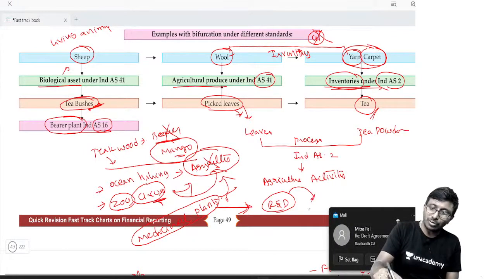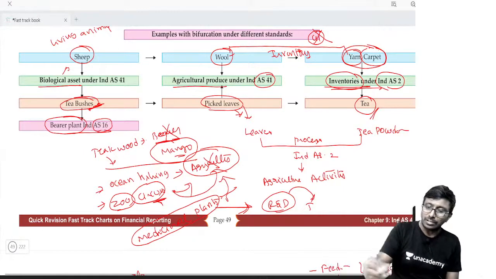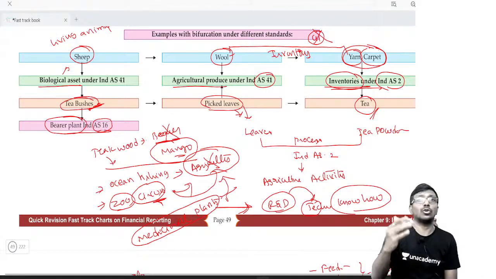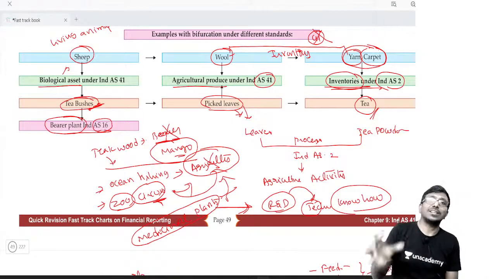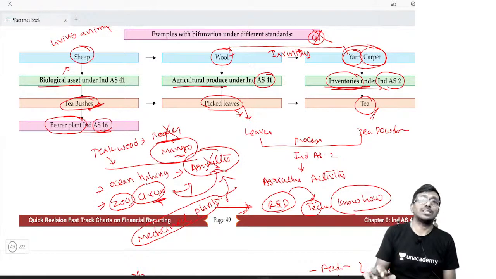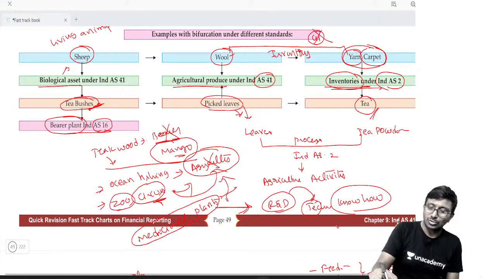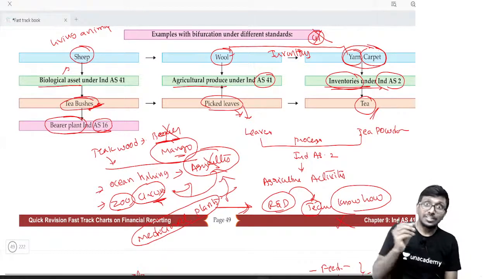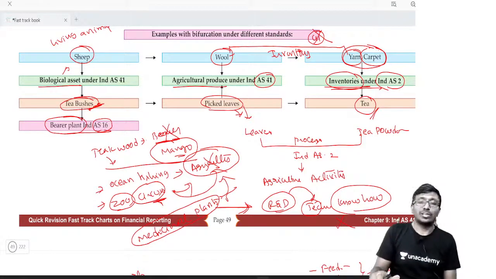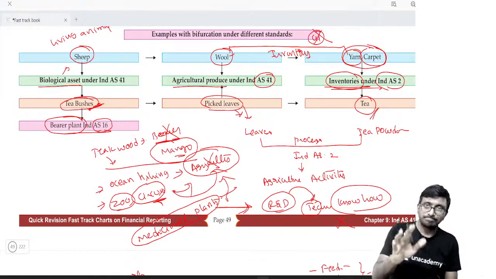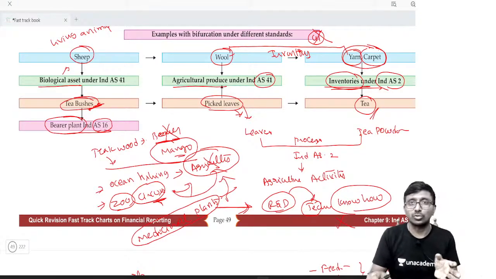If you do research and development, what comes out is a technology, equal to know-how. That is going to be either know-how or technology, but not an agriculture produce. So if it is meant for research and development, we are not going to classify it as agriculture. Hope you understood.